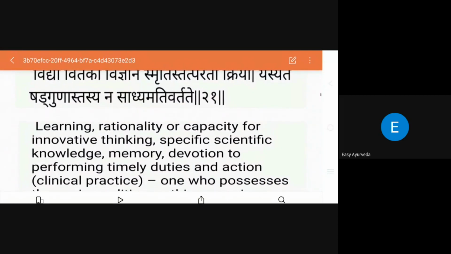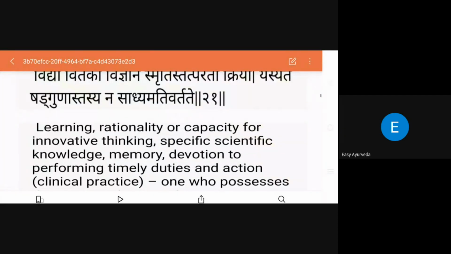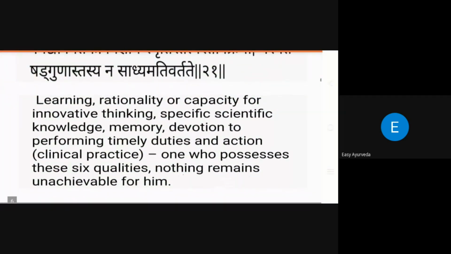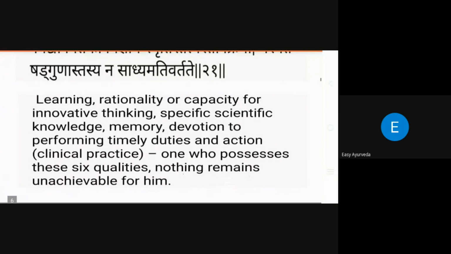And Tatparata, Kriya, the devotion to performing timely duties. That is training. Tatparata means he should be engaged in this work only, he should follow his work and be a devotee of his work especially. And action, Kriya. Kriya may mean clinical practice or pharmaceutical work. In every field of research he should be a good practitioner. He should know the preparation of formulations. He should be a good clinician, a good diagnostician, meaning he should have all the qualities.